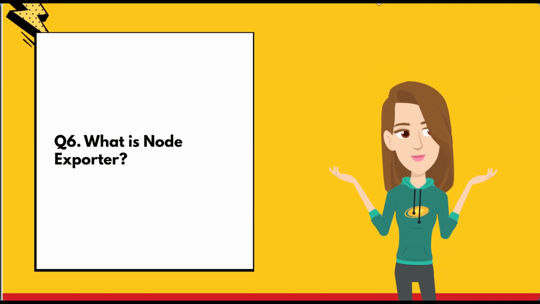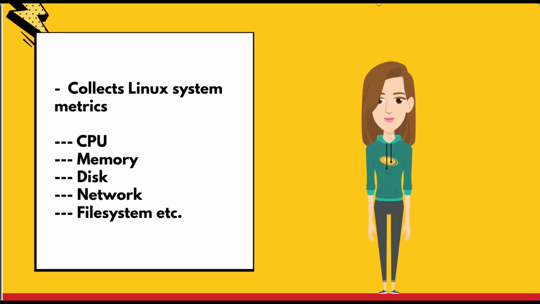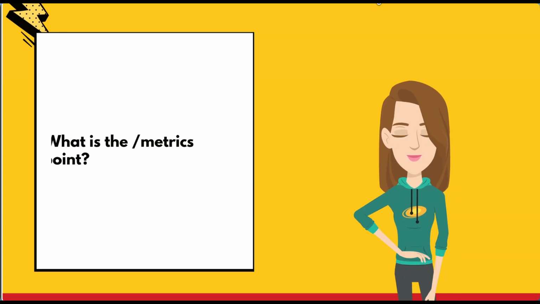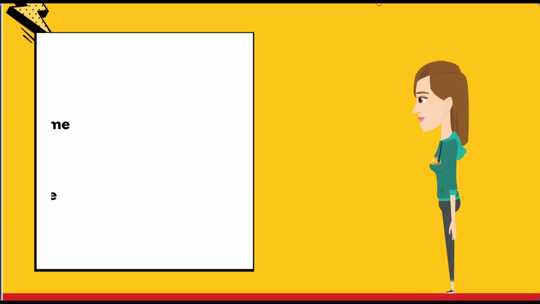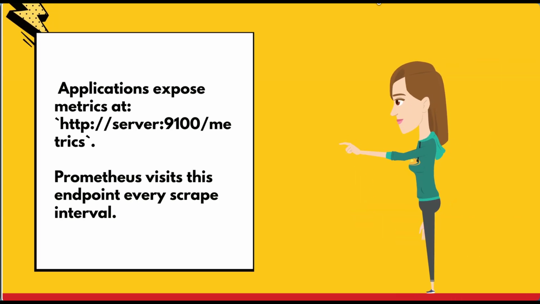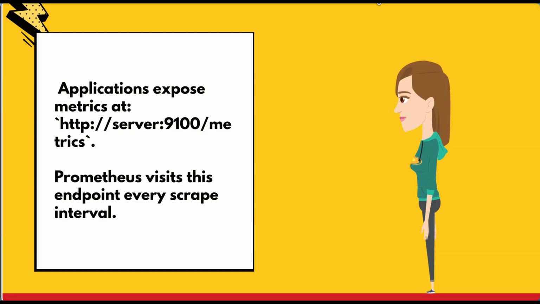Next, what is node exporter? The node exporter, as we saw, is basically a component which collects and exposes Linux system metrics, be it CPU, memory, disk, network, file systems, etc. Now, what is the slash metrics endpoint? Applications, on their own or with the help of exporters, expose metrics at the slash metrics endpoint. So Prometheus basically visits this endpoint and scrapes it at every scrape interval.